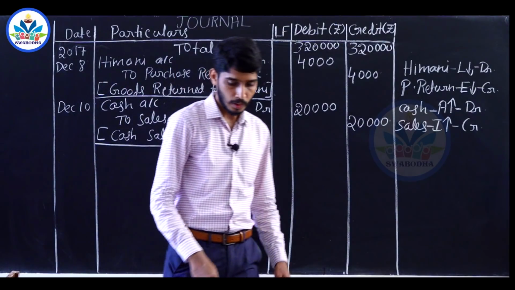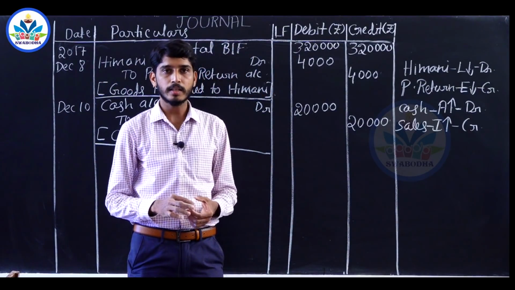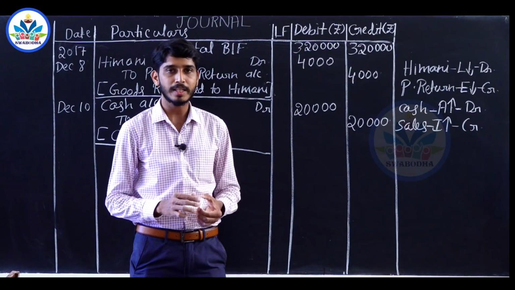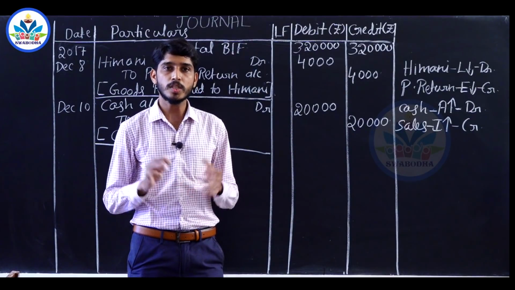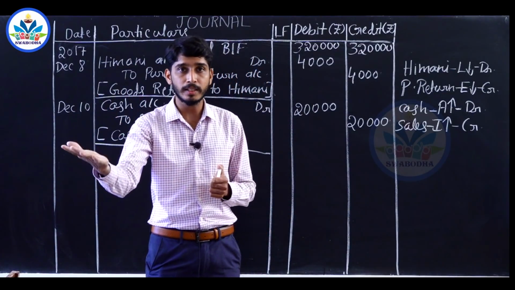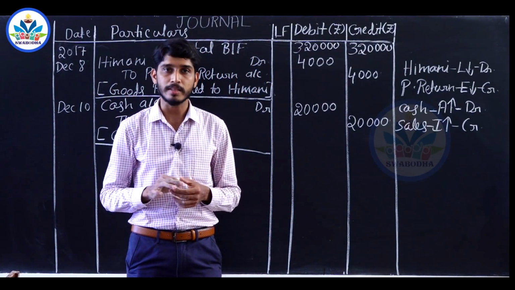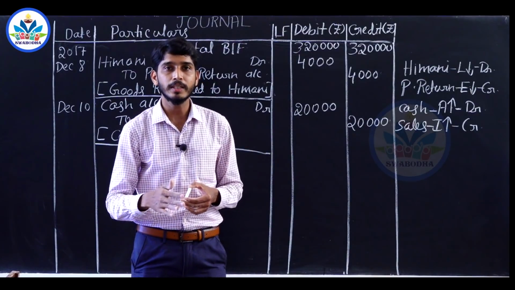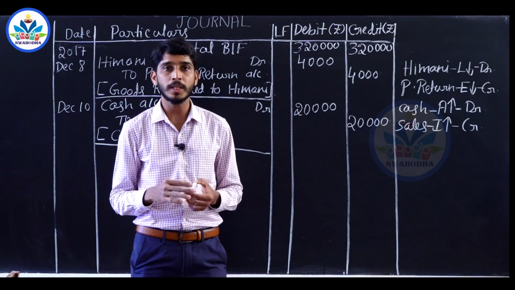Next transaction on December 14th, check given to Imani rupees 36,000. We have purchased goods worth rupees 40,000, out of which 4,000 have been returned. That means the balance remaining is 36,000. Now we have paid this 36,000 by issuing a check.